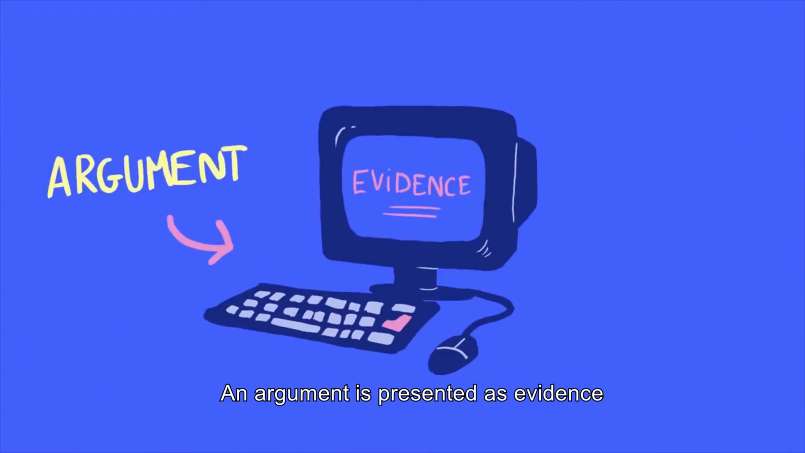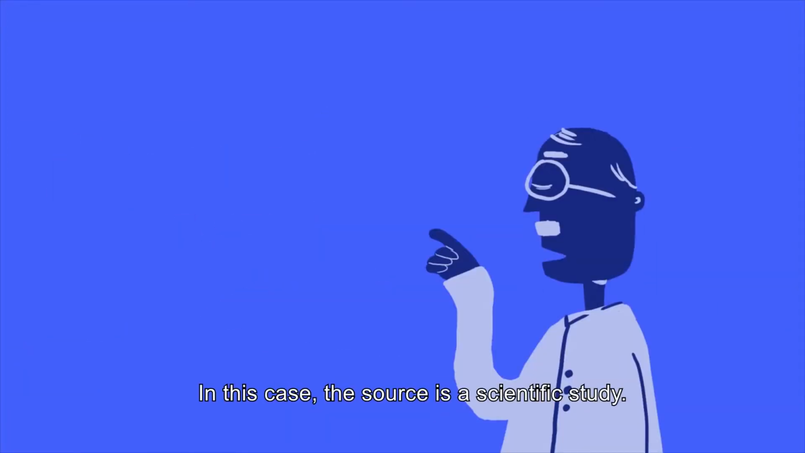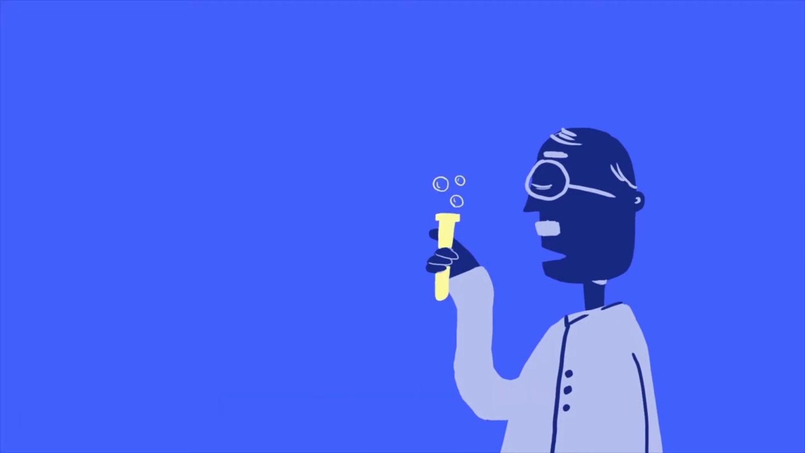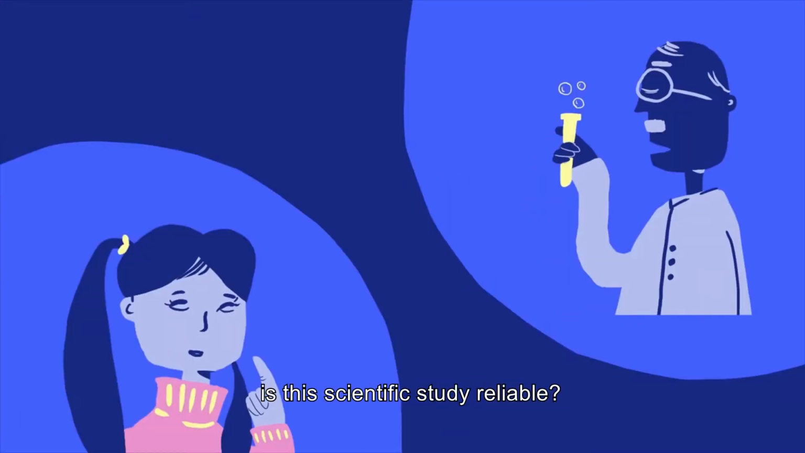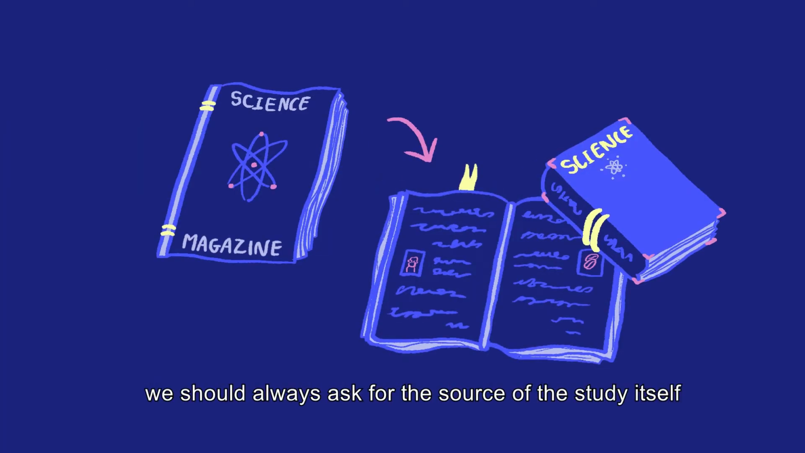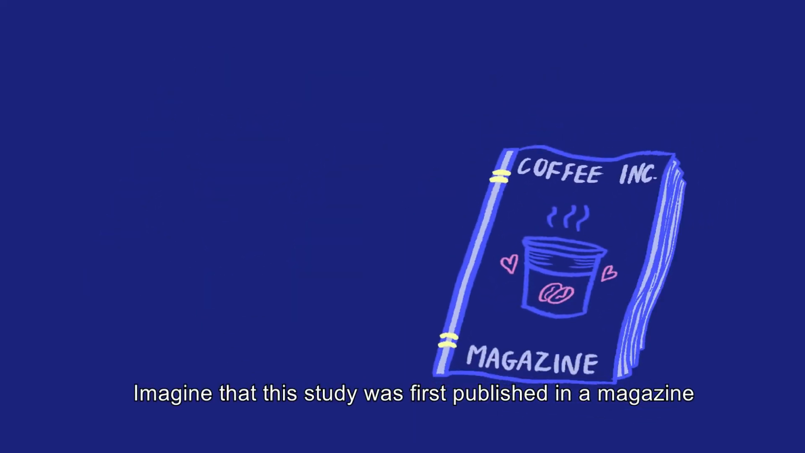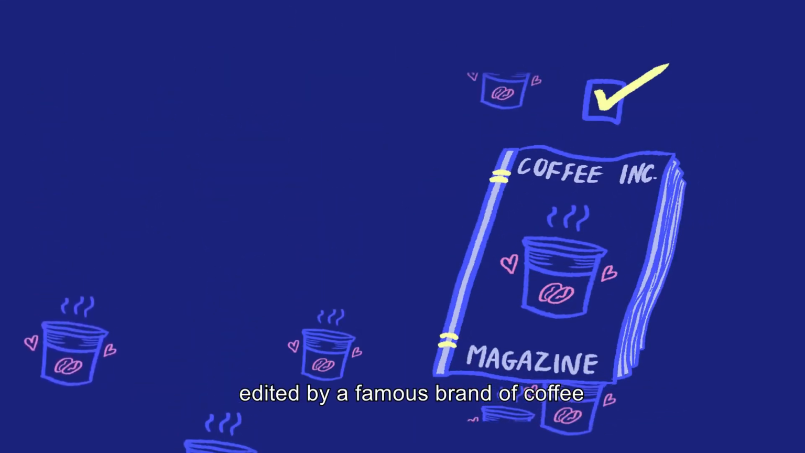An argument is presented as evidence that becomes the premise, and is always based on a source. In this case, the source is a scientific study. Therefore, the main question is: is this scientific study reliable? When dealing with scientific studies, we should always ask for the source of the study itself to find out if the result is biased.